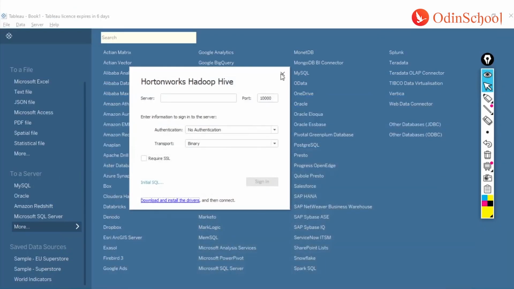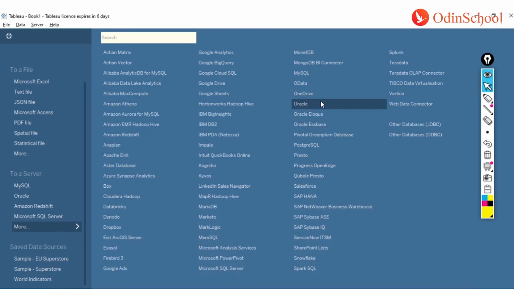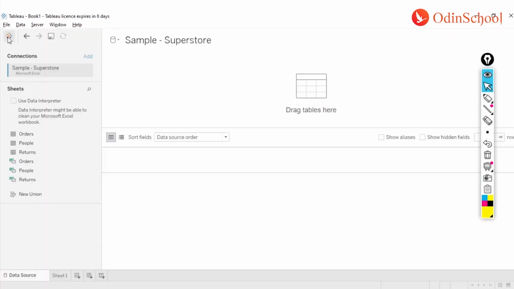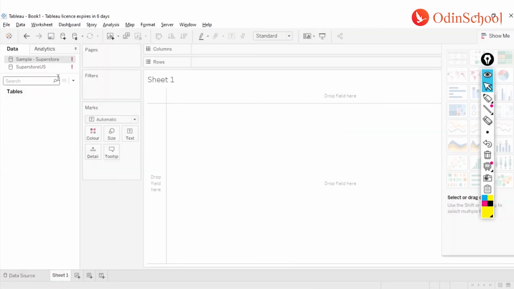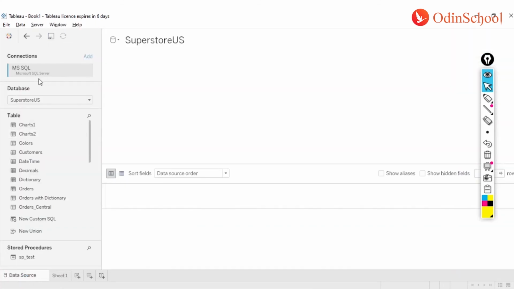Now, if it does not ask you for any drivers, then that's the best thing, then you don't have to worry at all. But otherwise, you just have to click over here and connect. And once you connect, now I have a connection already established over here. Let's say over this one. So I have already connected to a MySQL database over here.